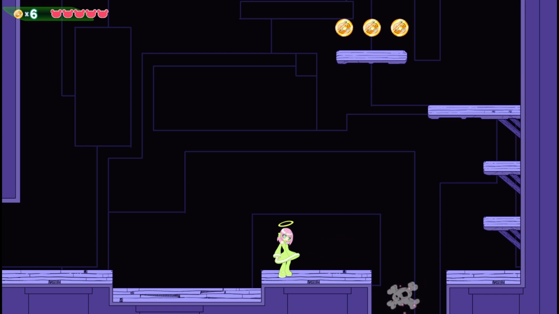So if we're recording at 60 frames a second, the first frame holds for 1 frame. The second frame holds for 2 frames. I just felt like it looked a little bit better. That's when the attack actually happens. And then the 3rd, 4th, and 5th drawing of the animation, I would say, are each held for 1 frame. So in total, each one of these slashes is 6 frames at 60 frames a second.